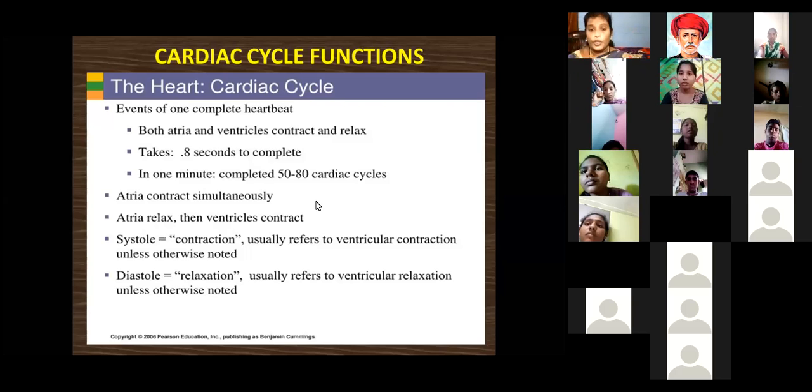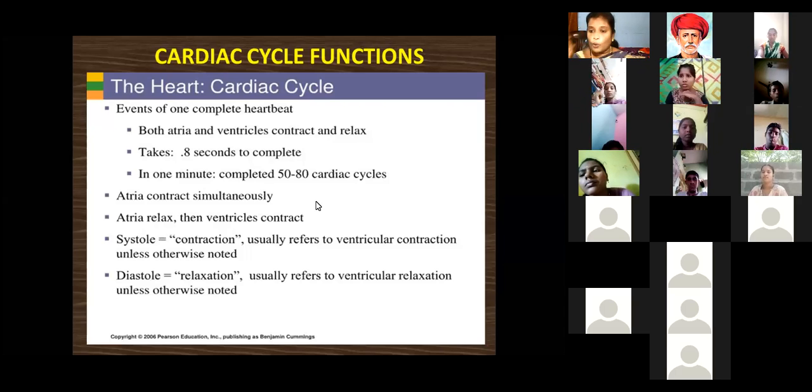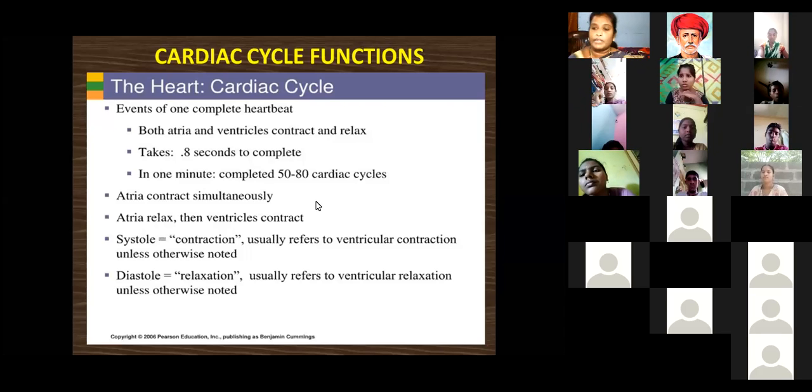We know one heartbeat completion takes the time of 0.8 seconds, ma. One heartbeat takes 0.8 seconds. Per minute, 60 seconds are there. Per minute, the cardiac cycle is completed around 50 to 80 times. That's why we know 72 to 76, or 80 below. That is the range of the heartbeat in human beings.